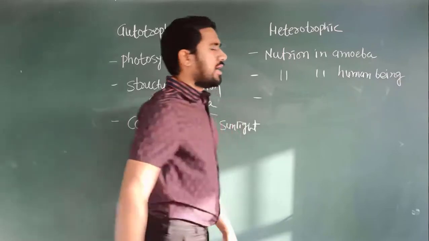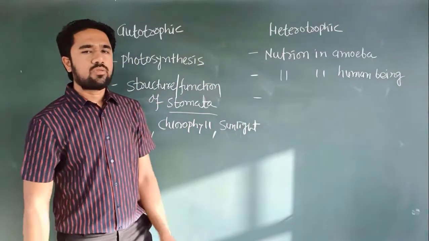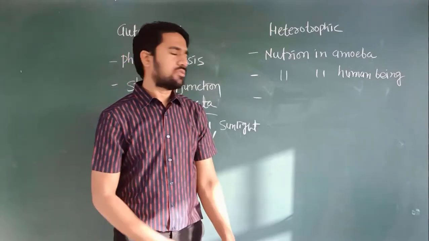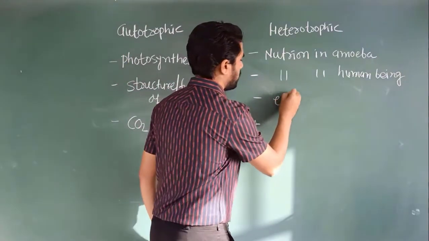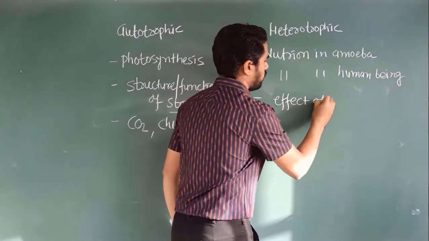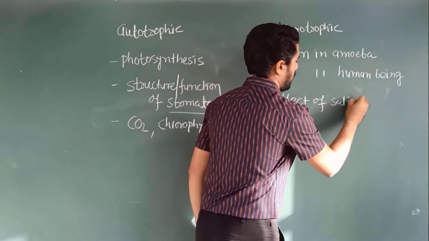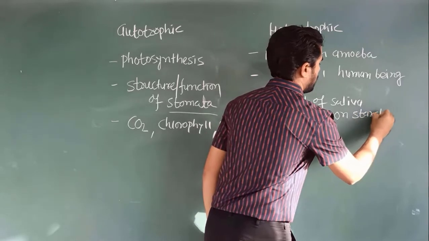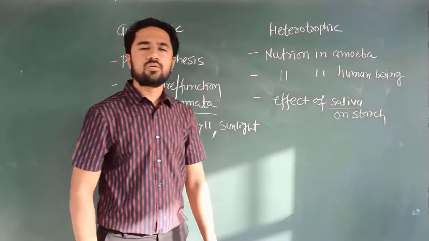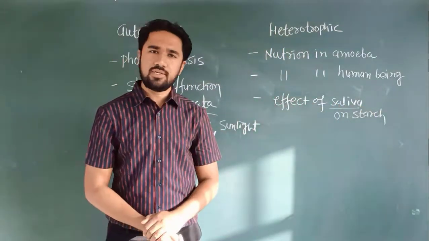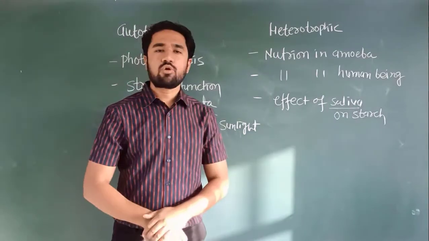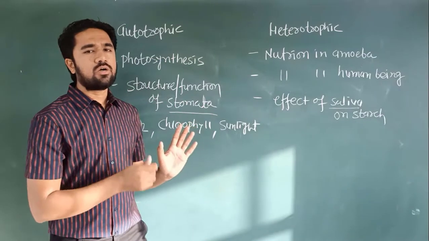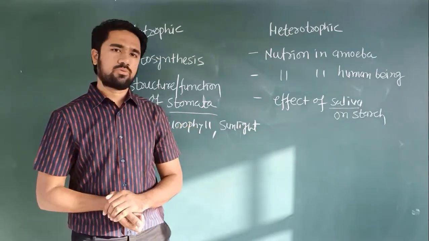And one activity we also see is the effect of saliva on starch. Saliva is nothing but the secretion of salivary glands, and starch is a complex carbon compound. Okay, so this is the life process nutrition.